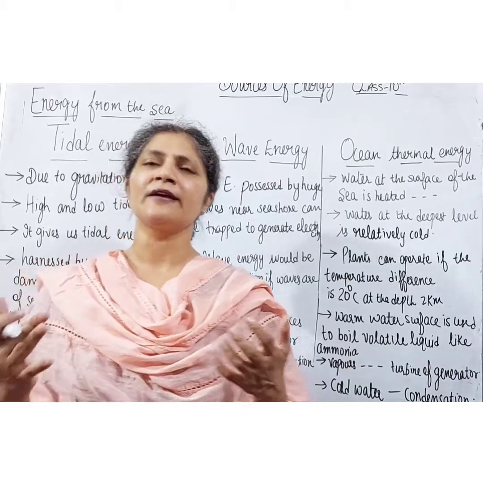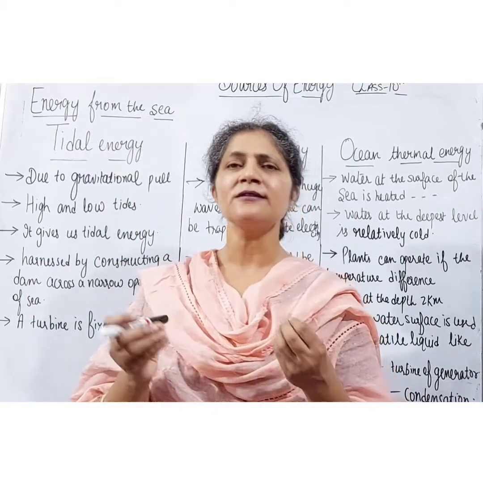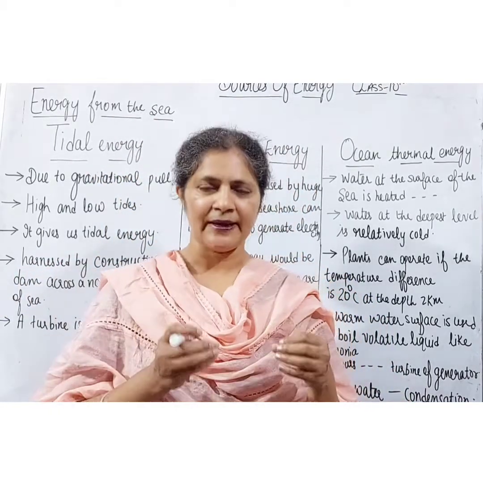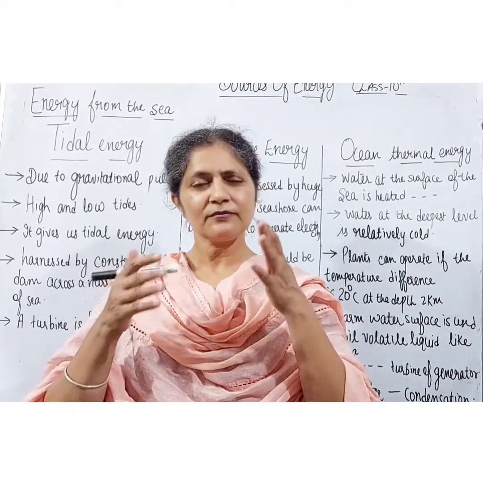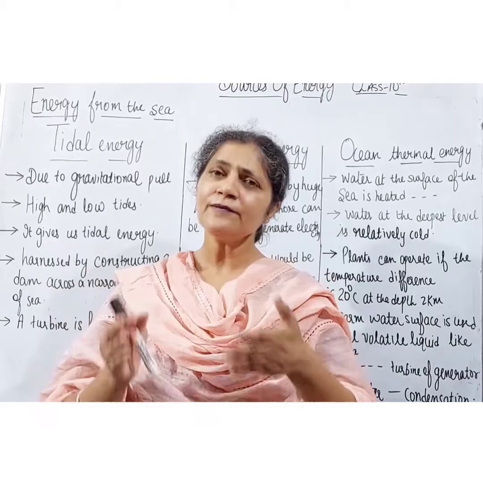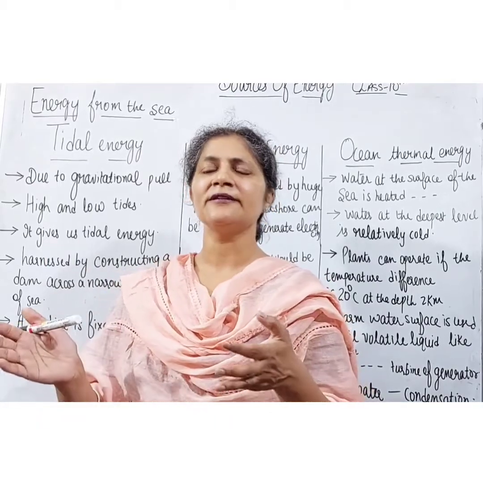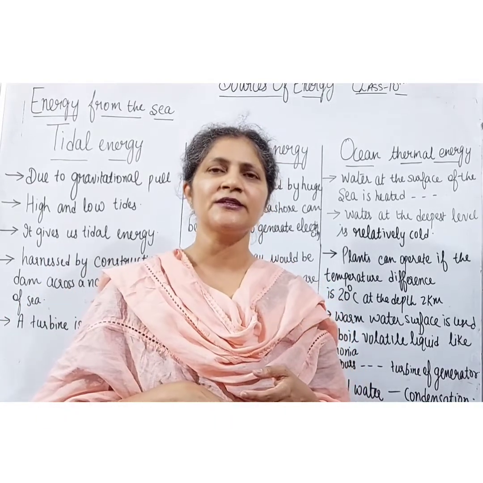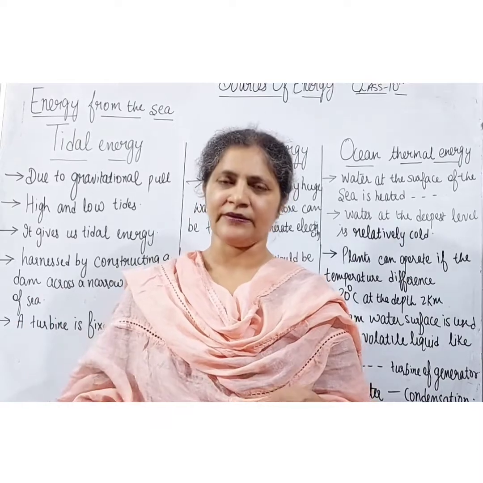When the water level is low, the water stored in the reservoir of the dam is allowed to flow into the sea. This flow of water also turns the turbine, which in turn turns the generator to produce electricity.